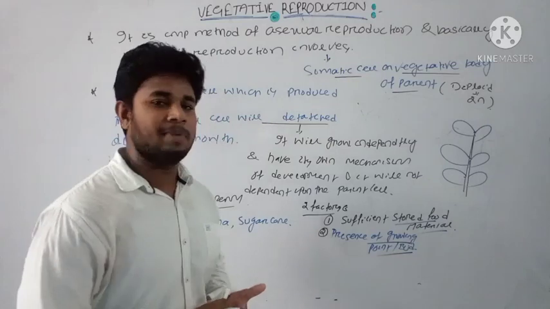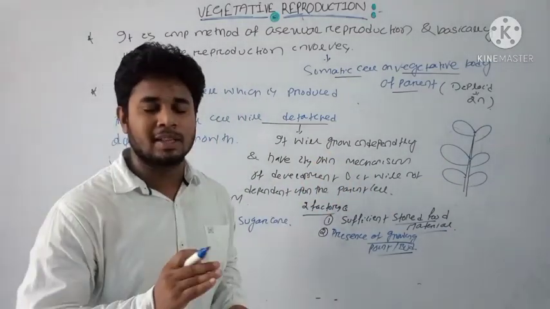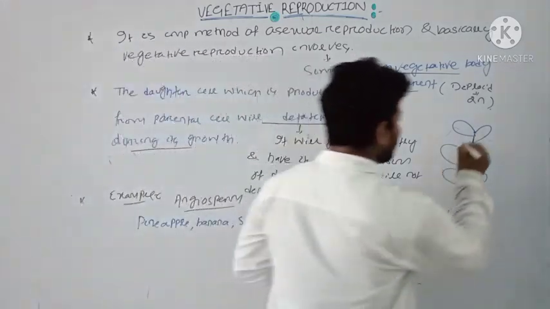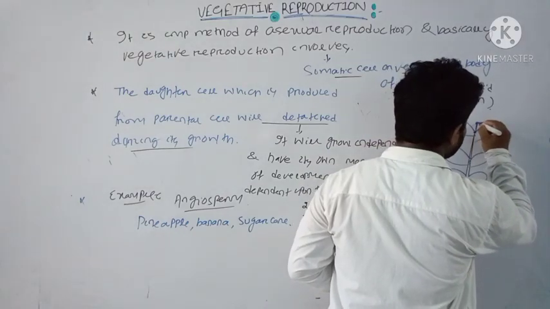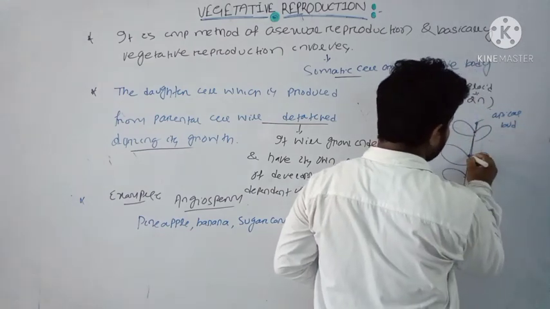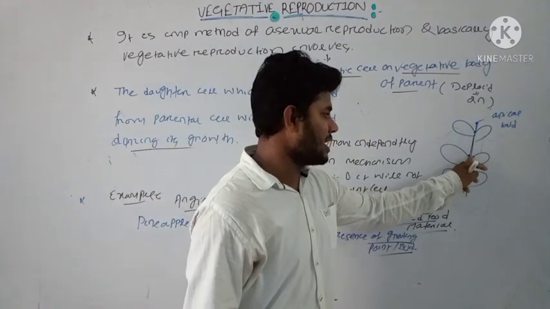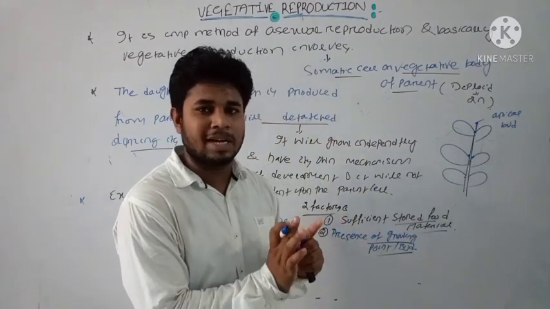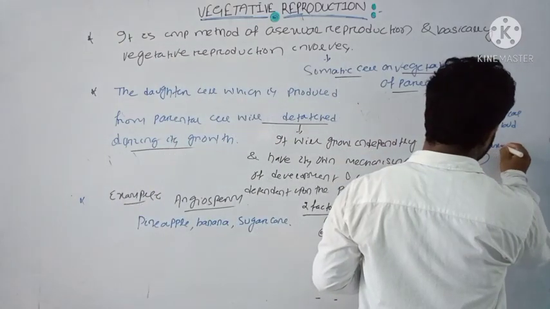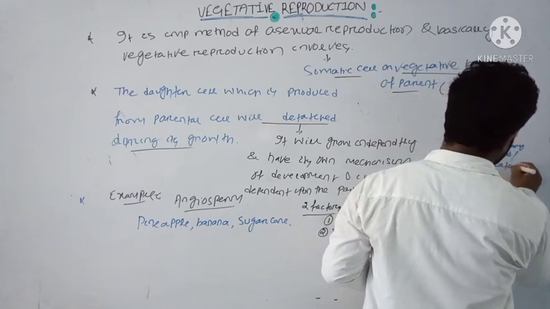When we studied hormones in first year, we learned that the auxins present in the tip help in the apical dominance of the plant. The buds present at the apex are known as the apical bud. The buds present at the junction between leaf and stem, this is your leaf and this is your stem, are known as the axillary bud or lateral bud.